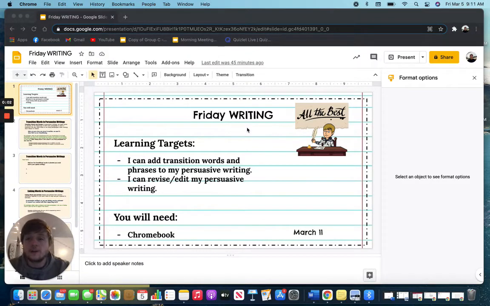Hello, fifth graders. So today for writing, we are going to be wrapping up our first persuasive writing, and that will mean that we are going to revise and edit our writings. So the learning targets for today are that I can add transition words and phrases to my persuasive writing, and that I can revise and edit my persuasive writing as well.